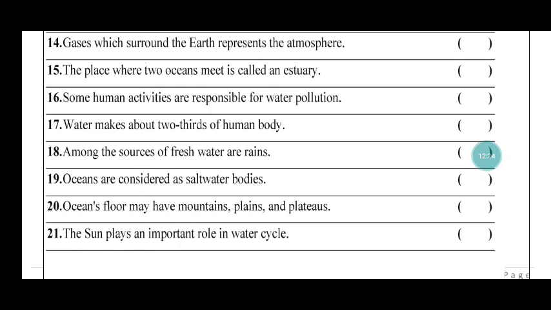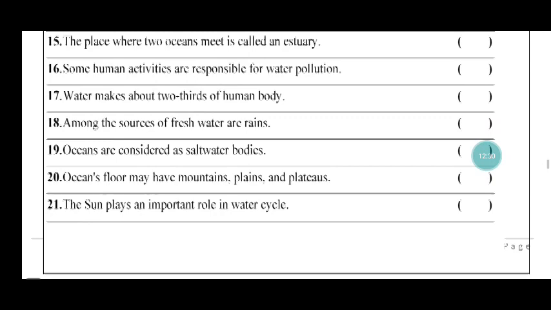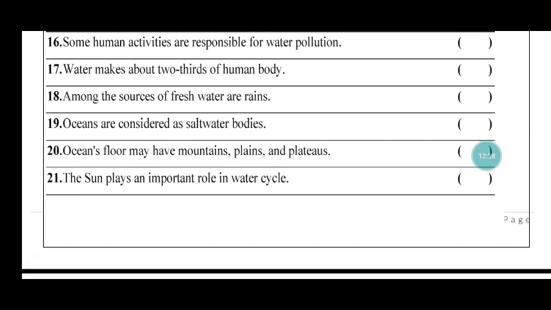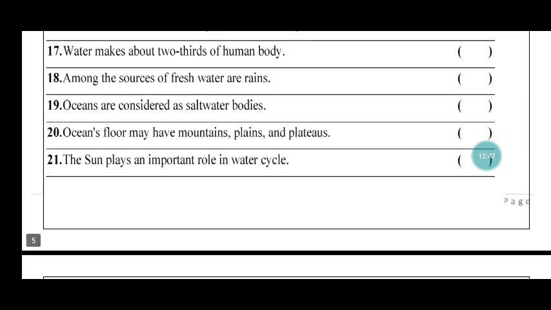14. Gases which surround the Earth represent the atmosphere. Yes, true. 15. The place where two oceans meet is called an estuary. False. 16. Some human activities are responsible for water pollution. Yes, true. 17. Water makes about two-thirds of human body. No. And let's delete this question.